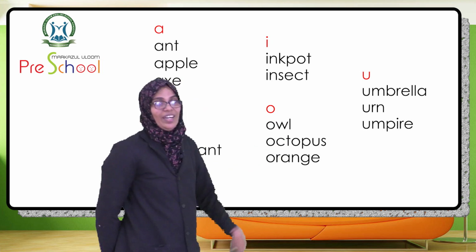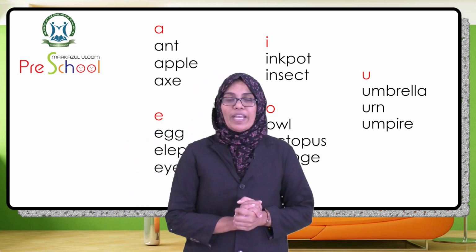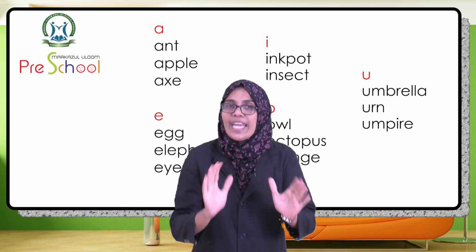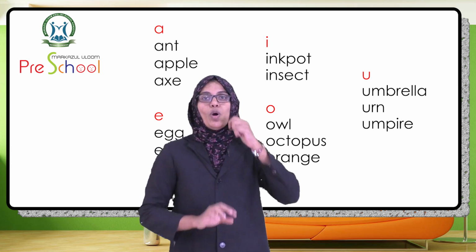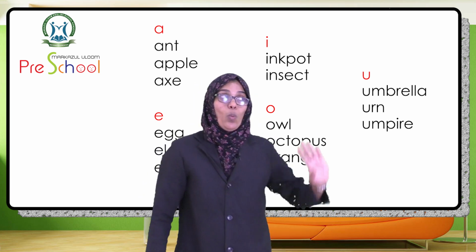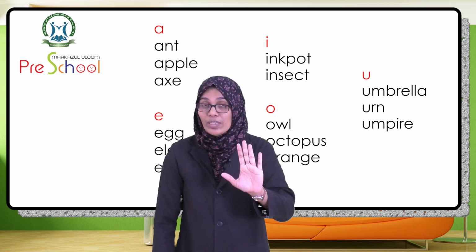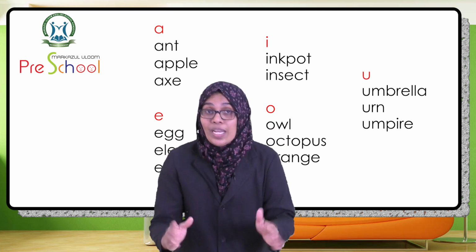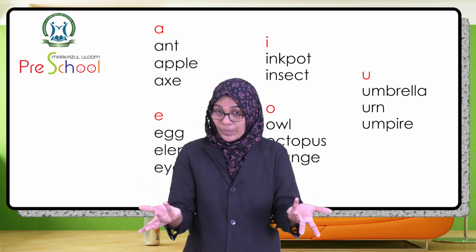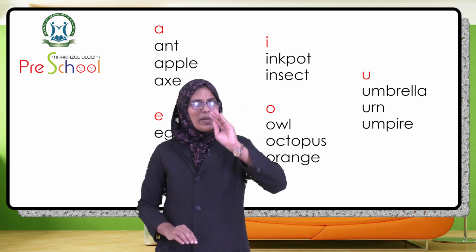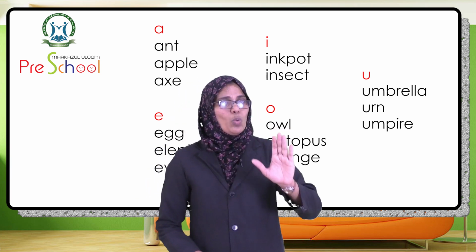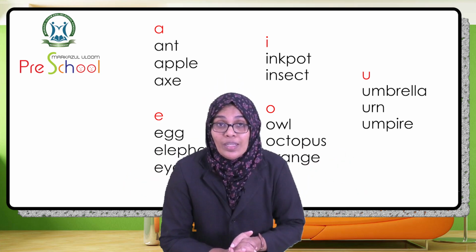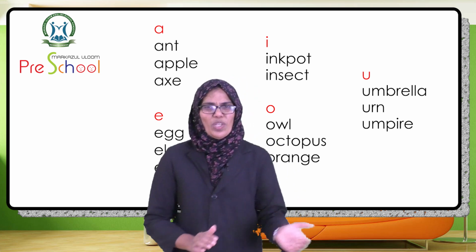Yes, umpire. Why I didn't show you the pictures, you know, my dear children? These pictures are all there in your textbook. I just want to make you read without seeing the pictures. That is why I didn't show you the pictures. For identifying the word, I had given you some clues, isn't it? So slowly, you are class 2 kids and you want to start reading without the help of pictures. Right? Okay, so come to your class.